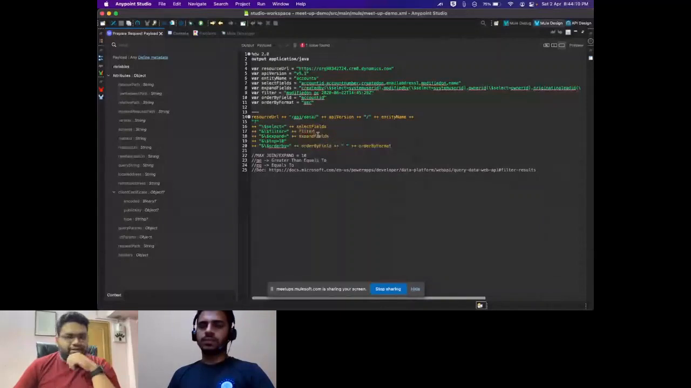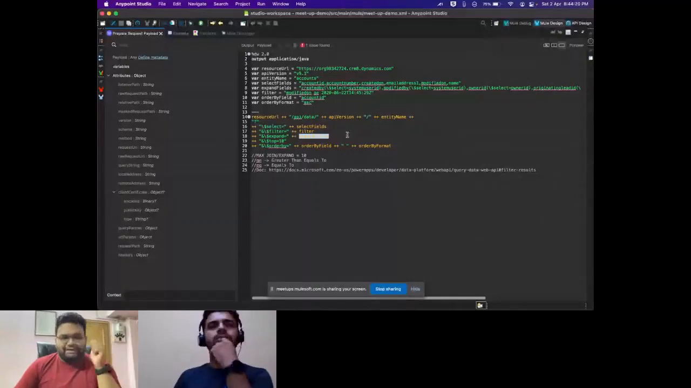Now we have to come to expand fields. Expand is something where we will perform join operations. So let's say I need to see who created this record. So I need to join with the user table. User is called an owner here in Dynamics. So I need to join with the owner table, and that's where expand comes handy.